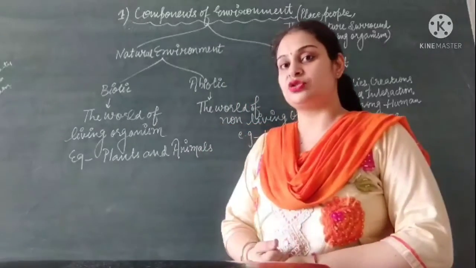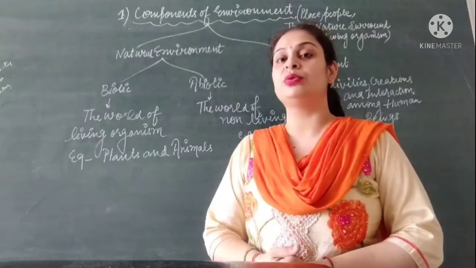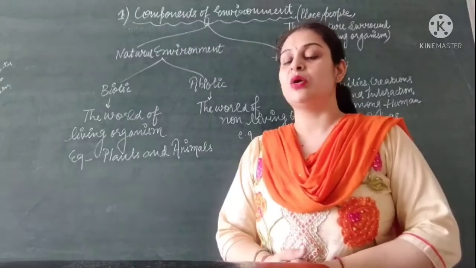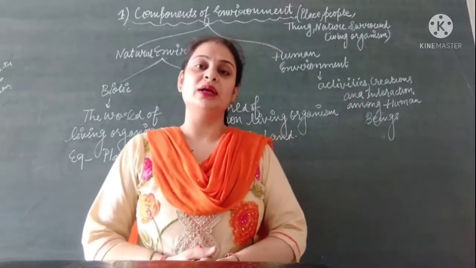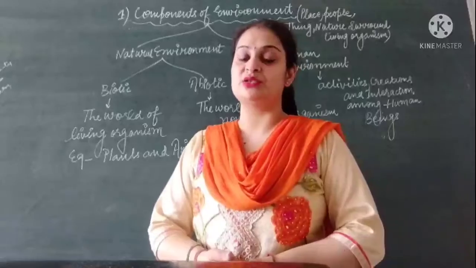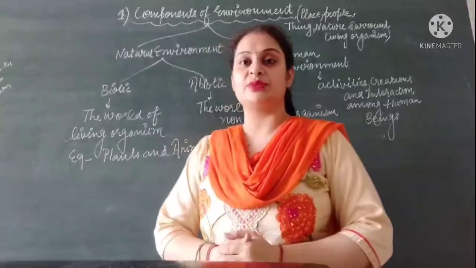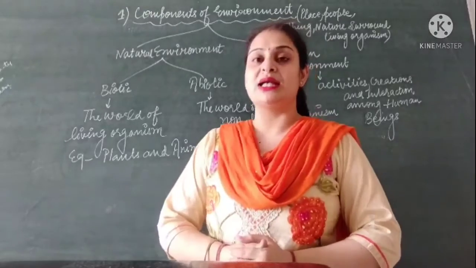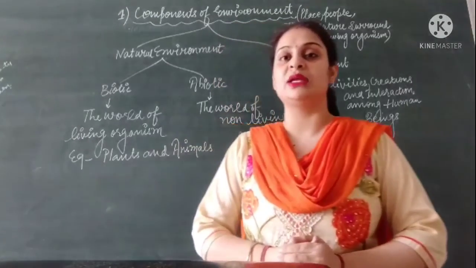So this was the first topic of this chapter, components of environment, which include mainly two components. One is the natural component and the second is the human component. Natural component consists of living as well as non-living, and human environment consists of the components which are made by humans, as well as the emotions or interactions between one human being and another.